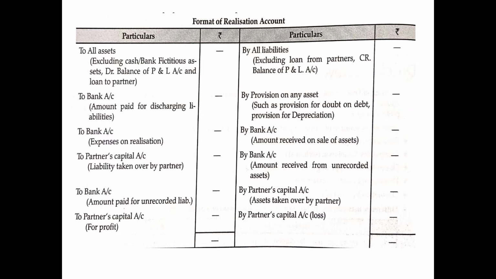And loan to a partner. If the firm has given any loan to a partner, then that will be an asset for the firm, but since we are preparing a separate loan account for the partner, this asset will also not be transferred to realization account.